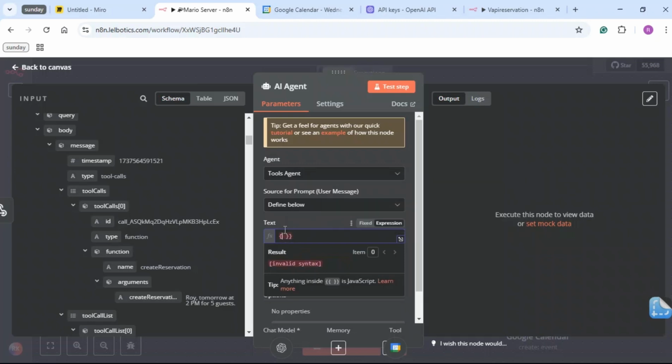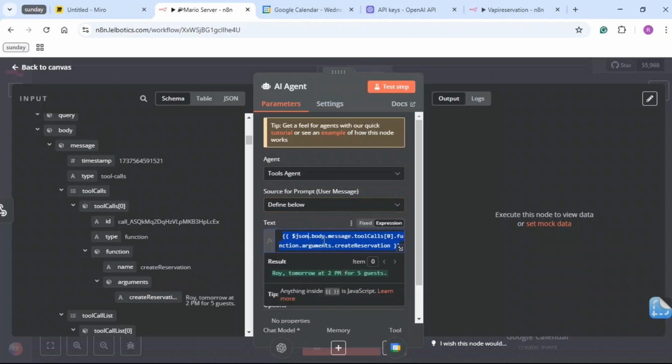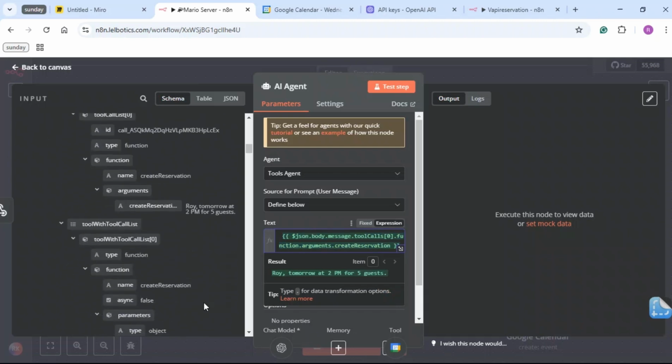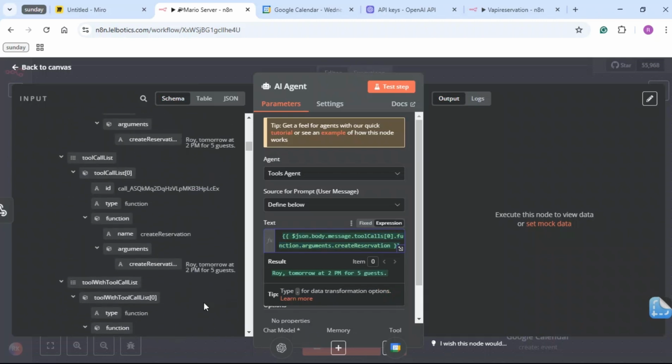Let me first try and just pick it up the way it is. So json.body.message tools. Yeah, it's actually perfect. So this is what we want. We don't really want the transcript. Forgive me for that.